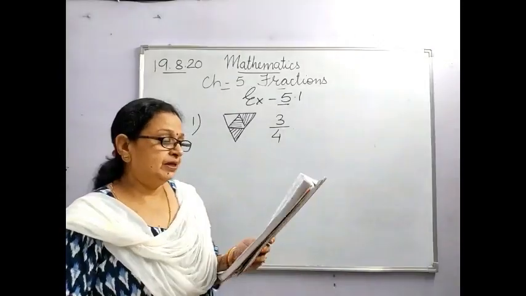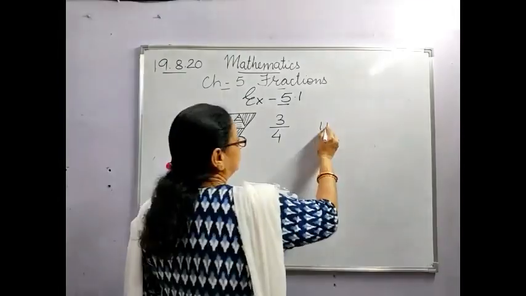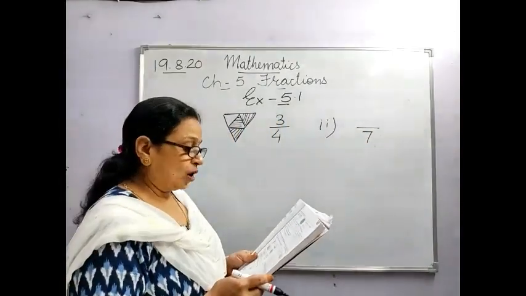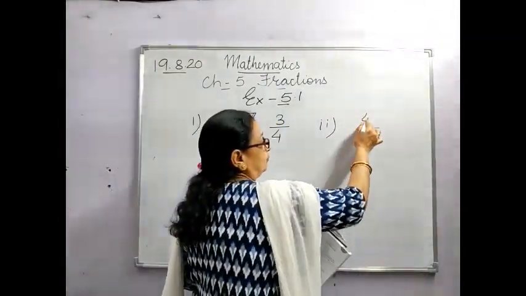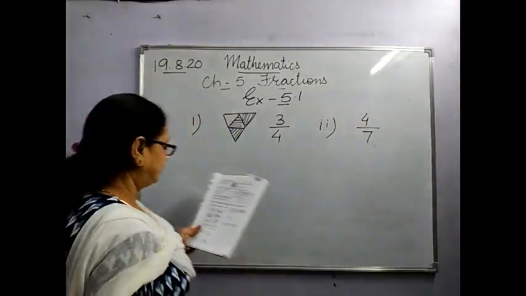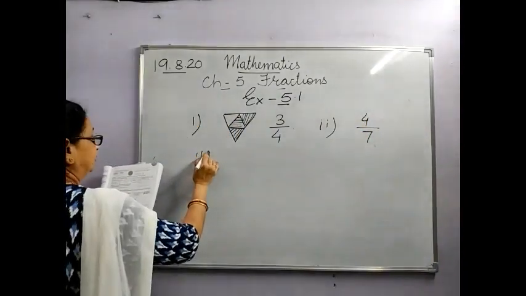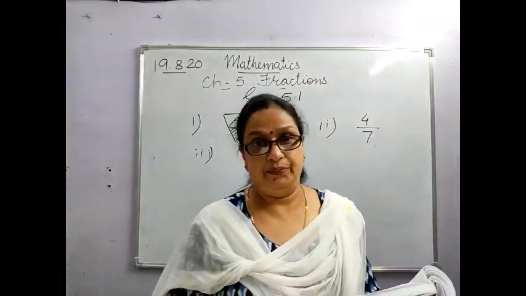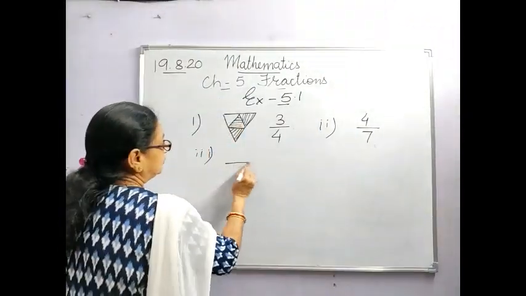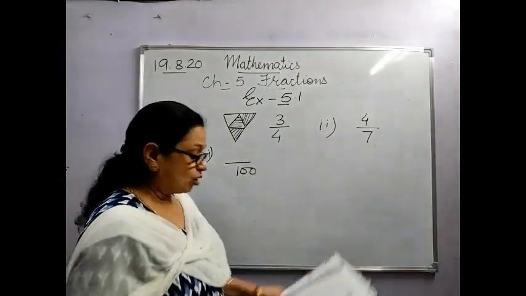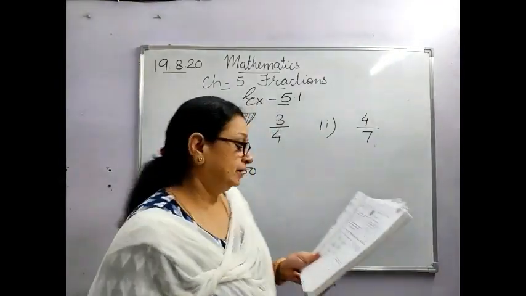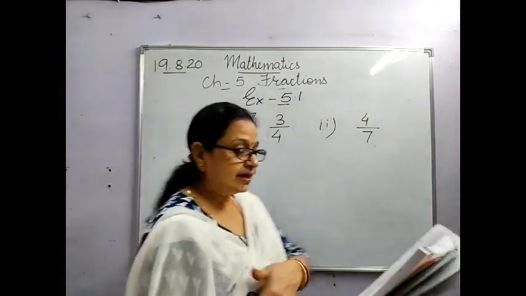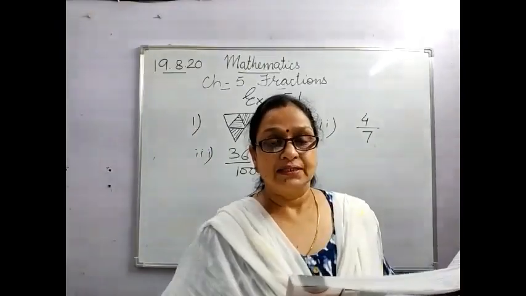See the next one. 7 parts are given. The total number of parts we will write down below the bar. And how many are shaded? 4. See the third one. See children, if you count the number of squares, there are 100. So that you will write below. And how many are shaded? If you count them, they are 36. So in the same way, you will be doing all the sums in the book.